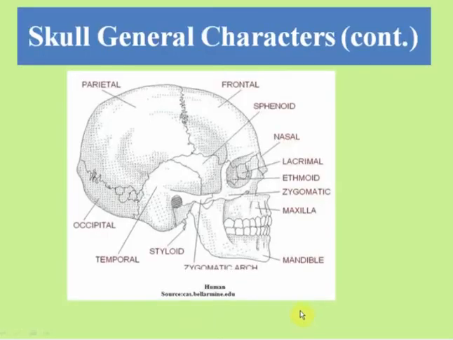You can better understand from this picture. This is the parietal part of the skull, this is the frontal part, this is the sphenoid. This is nasal, these are lacrimal of the eyes, ethmoid bones, zygomatic bones of the cheek, maxilla, mandible bone, zygomatic arch, styloid bones, temporal bones and occipital bone. So this is the structure of the skull.